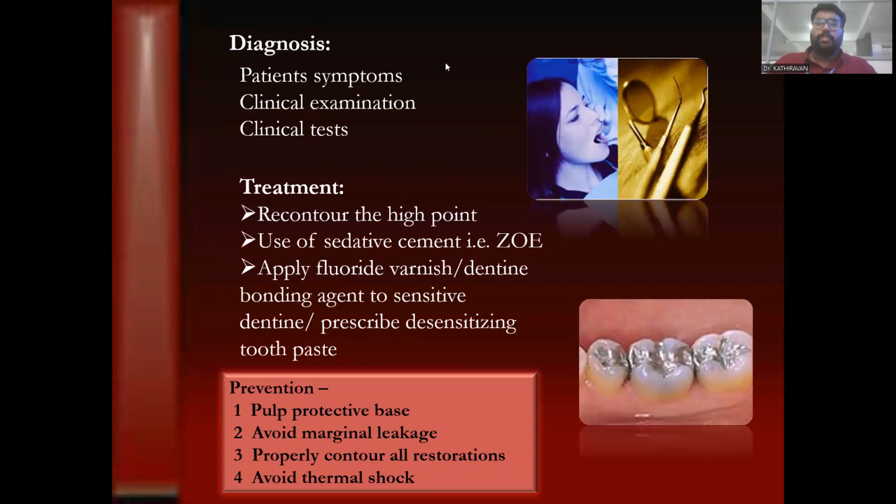So the diagnosis is based on the patient's symptoms, the clinical examination, and the clinical tests. Now the treatment will require recontouring the high point in case of occlusion, and the use of sedative cement, that is zinc oxide eugenol. We should apply varnish or dentin bonding agent to desensitize the tooth in case of dentin hypersensitivity. And in case of prevention, you should have a pulp protective base, avoid marginal leakage, give proper contour to all restorations, and avoid thermal shock.